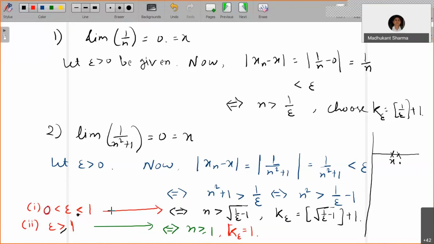Then n square is always a positive number, right? So any n value will work now, because n is greater than or equal to 1. This inequality is always true for any n equal to 1, 2, 3, 4, 5, 6. This obviously follows, because this is sitting on the left of 0 and that is sitting on the right of 0, so for every n it follows.